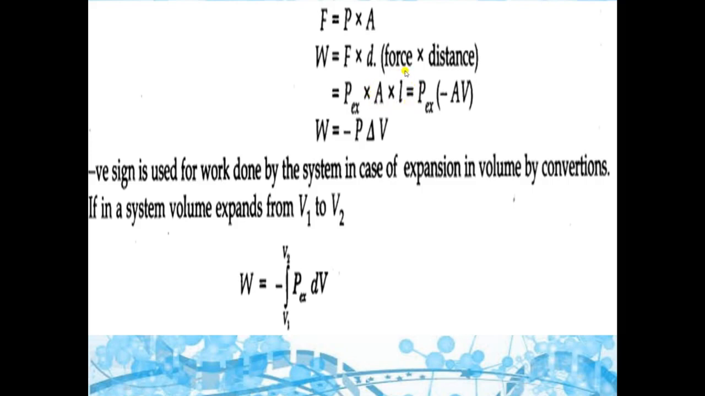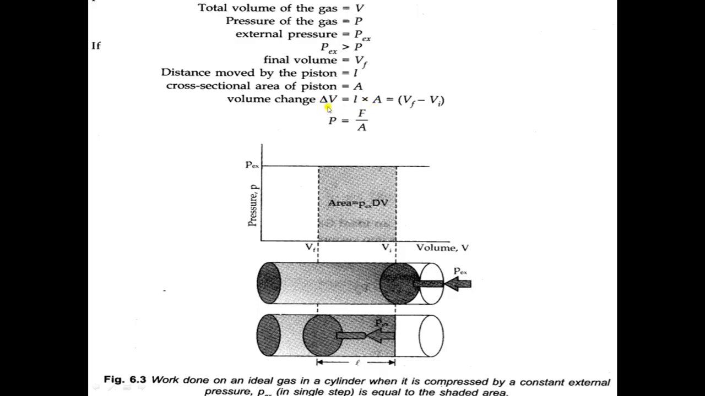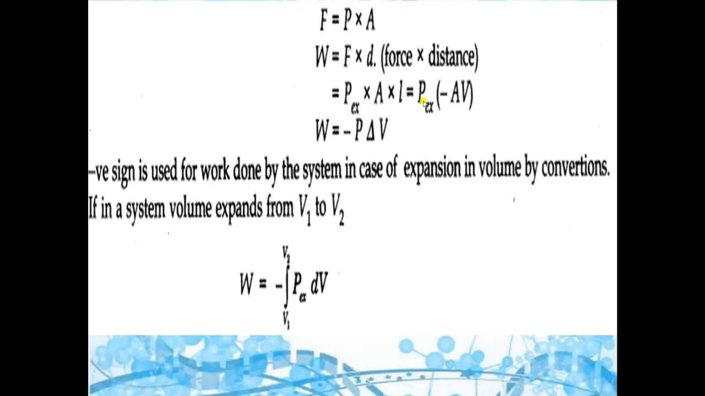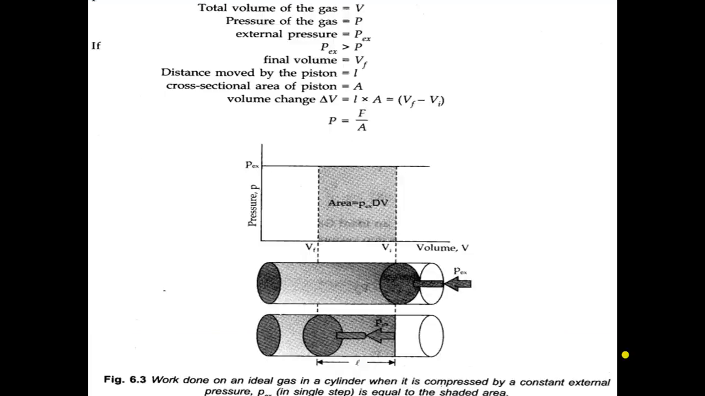Now area into length is equal to delta V. From this equation, we will put the value of delta V, which is equal to length into area. So here, when we put the values, it will become minus P delta V. This negative sign shows that there is a change in volume, and we will use it in sign convention.